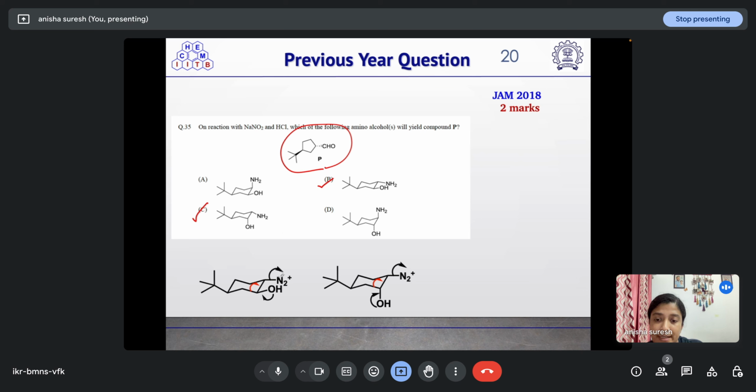This bond is anti-periplanar to the leaving group, and here also this bond is anti-periplanar to the leaving group. So once the oxygen falls back, in either case this bond can shift, and it will result in the removal of N2 plus, and we will get this desired product.